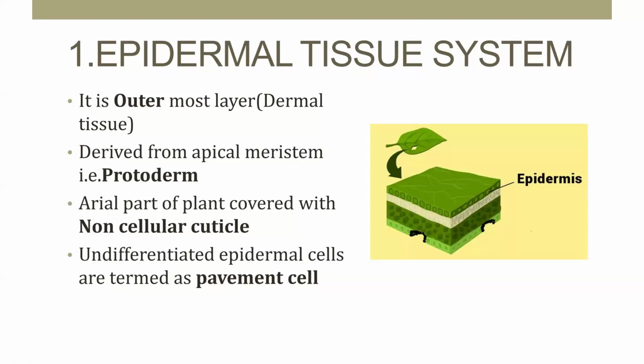The main function of the epidermal tissue system is protection.